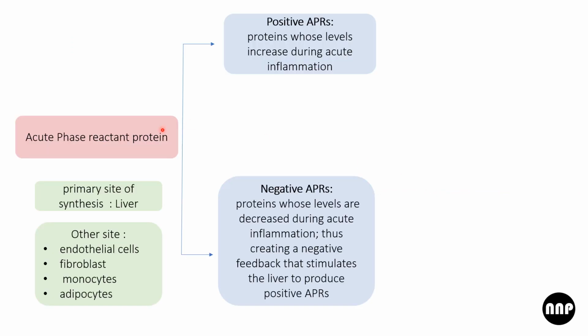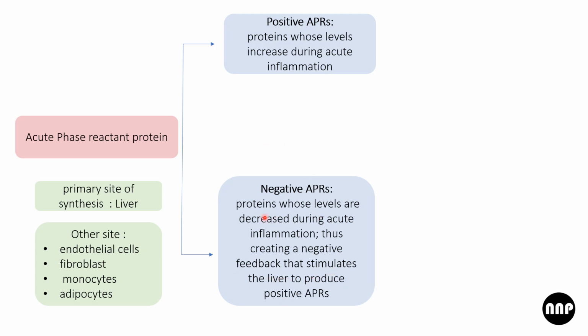Coming to acute phase reaction proteins. Why are they called acute phase reactant proteins? We will understand by these two things, positive and negative. There are two types, positive and negative. Acute, because in acute inflammation, if the level of these proteins increases, then those are positive APRs, and if it decreases during acute inflammation and causes a negative feedback that stimulates the liver to produce positive APRs, then it is called negative APRs.